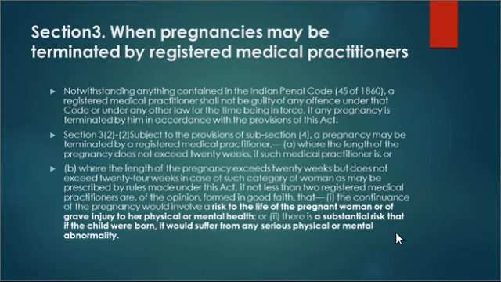as we can see, if we interpret section 3, then we can see that section 3 is also talking about the upper limit for abortion, right? So in 1971 the upper limit for abortion was 20 weeks. As you can see, point number 2, a pregnancy may be terminated by a registered medical practitioner, A, where the length of the pregnancy does not exceed 20 weeks. So this was the scenario under the 1971 act.